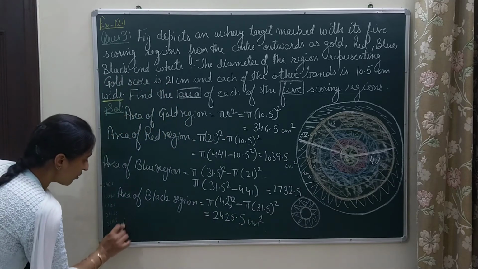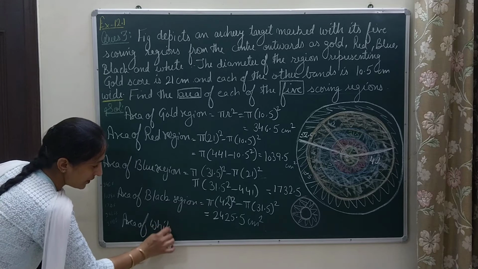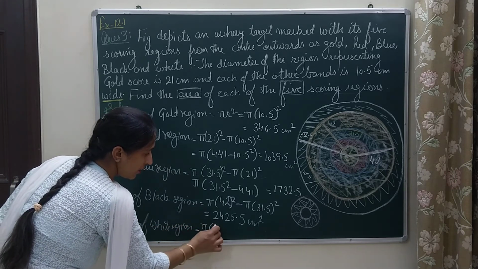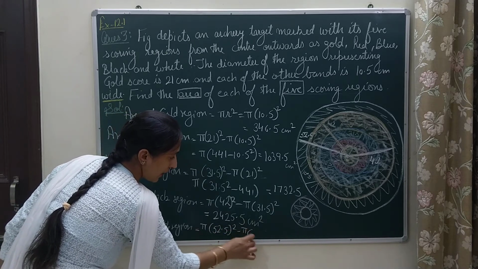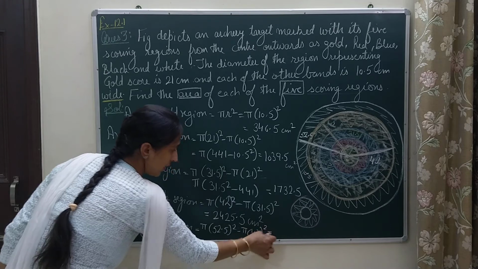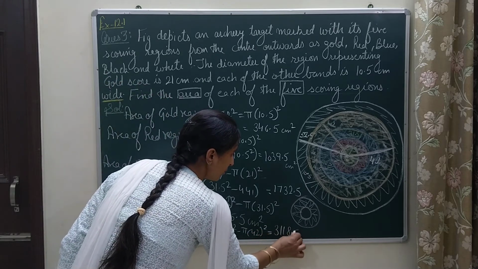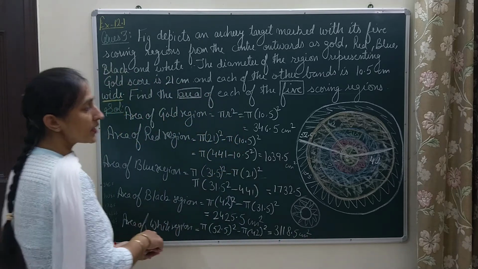So let us proceed for the area of white portion. Area of white region, that is pi 52.5 square minus pi 42 square, and when I solve taking pi common, it is 3118.5 centimeter square.